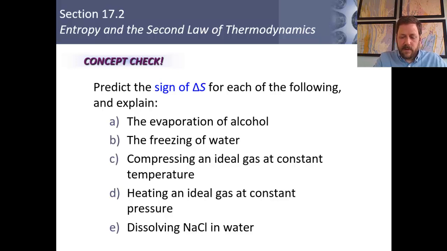The evaporation of alcohol, since we're talking about something going from a liquid to a gas, is turning into a more disordered system, where matter and energy are more dispersed. That's an increase in entropy. The freezing of water, conversely, is turning a system into a more highly ordered system. In other words, one where matter and energy are less dispersed. Compressing an ideal gas at a constant temperature, well, that's going to be a decrease in entropy.